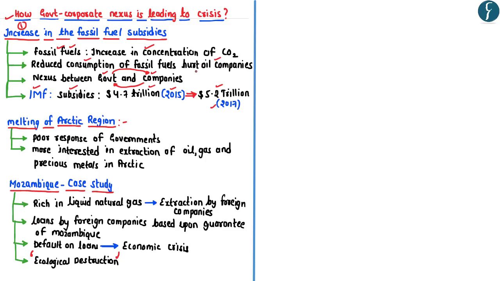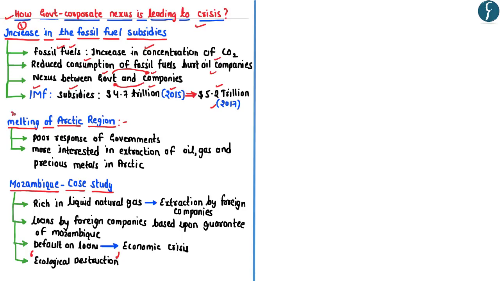So rather than taking steps to reduce the consumption of fossil fuel by reducing the subsidies, the governments across the world have been increasing the subsidies on fossil fuels mainly in order to benefit the oil companies, and this is in turn accentuating the ecological crisis.